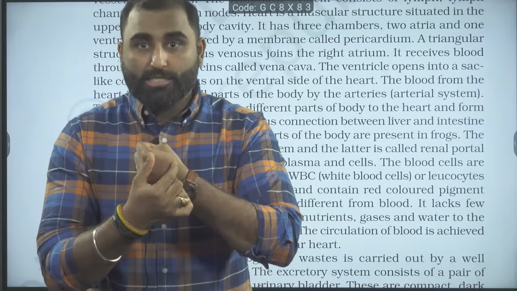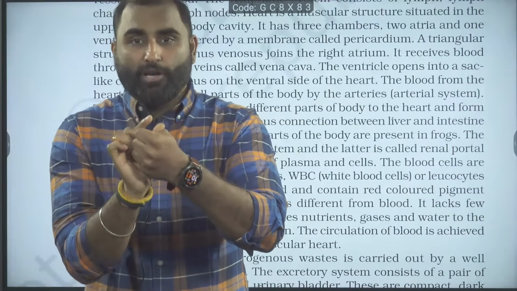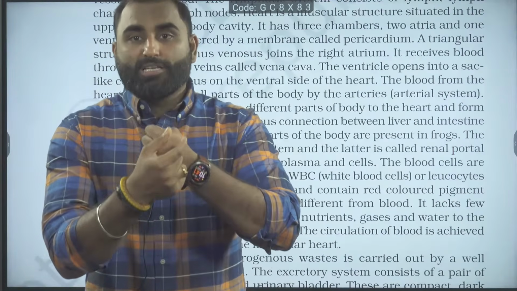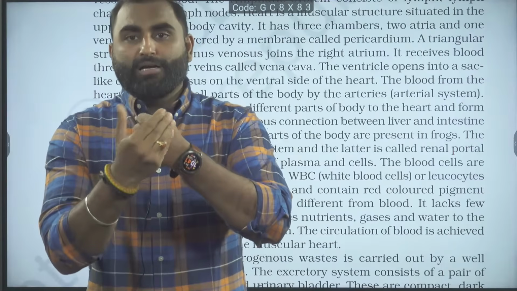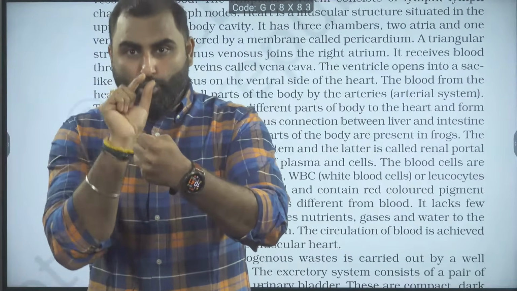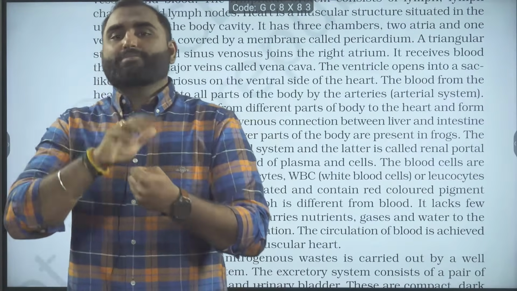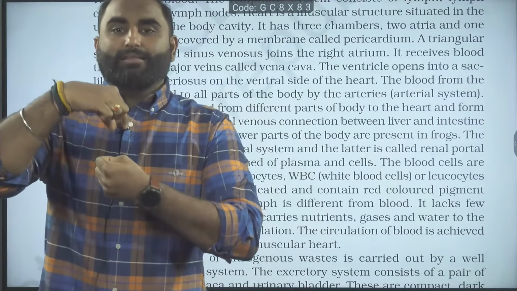Conus arteriosus. What structure is on the dorsal side? There will be the sinus venosus. So first remember what is ventral and what is dorsal. In the front, there is the conus arteriosus. In the backside, the dorsal side, there is the sinus venosus.